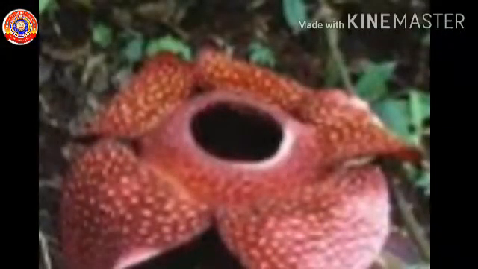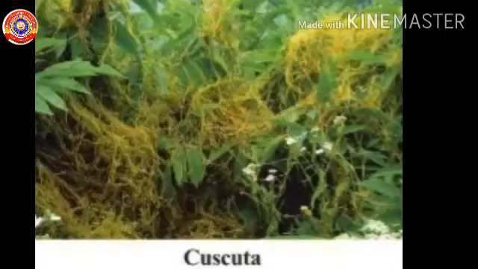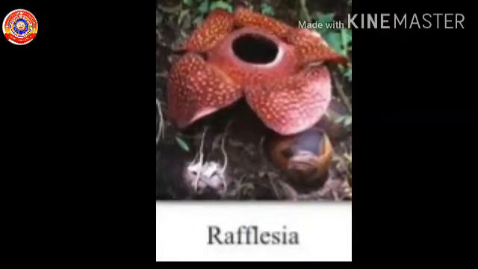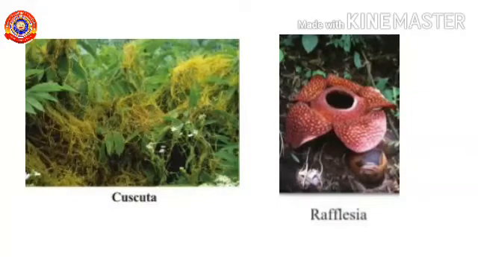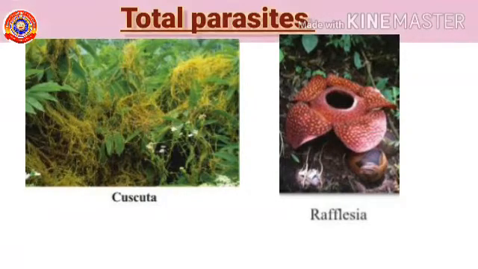Have you ever seen cuscuta? A light yellowish green climber which is spread over a plant like this in the video. Don't you know this flower? The largest flower in the world. Yes, you are right. It is Rafflesia. Cuscuta and Rafflesia are plants that absorb food directly from the plant on which they live. They are too lazy, so they do not prepare food for themselves. So, such types of plants are called total parasites.